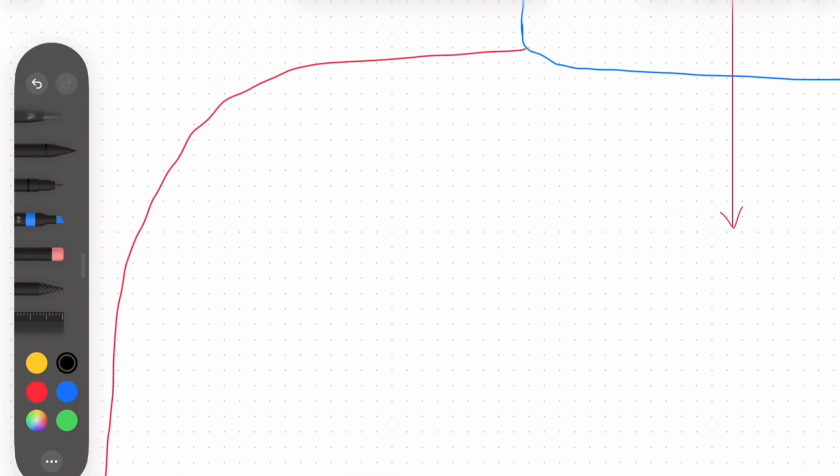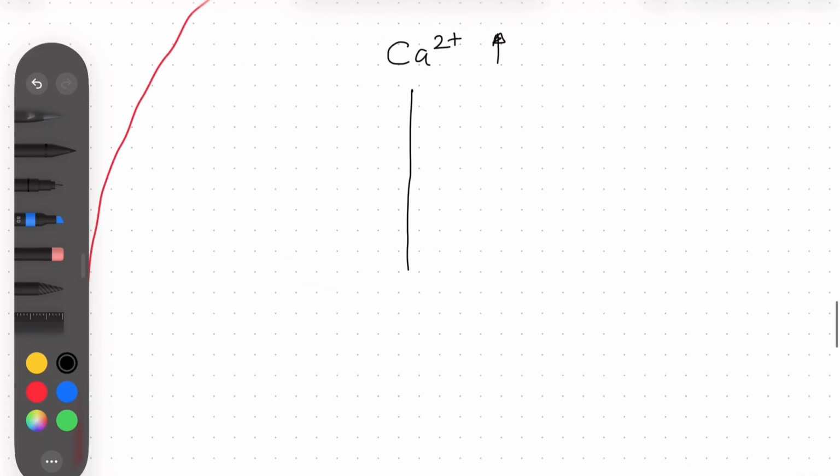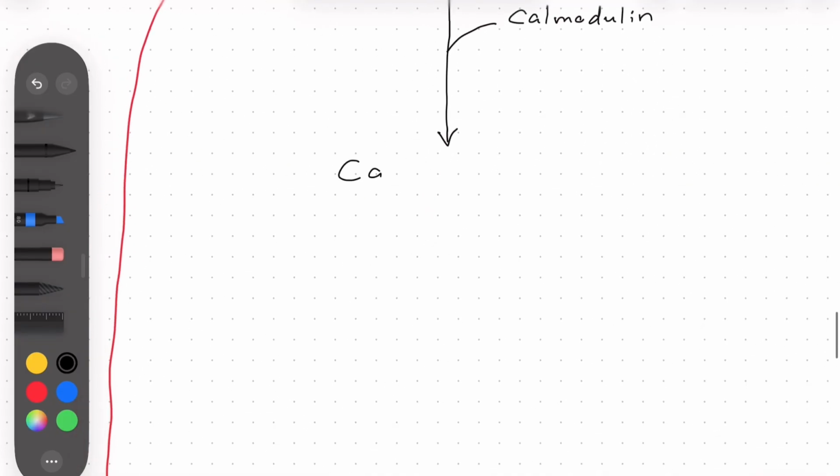So you know that if the calcium level of the cell increases, the cells tend to contract even more. Okay, so let's see how it works. When the calcium level is increased, it binds with calmodulin, and this calcium-calmodulin complex can increase the activity of myosin light chain kinase.